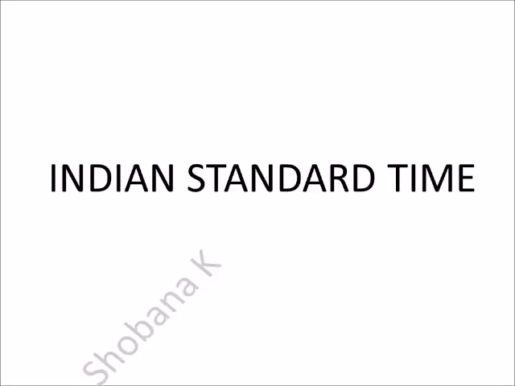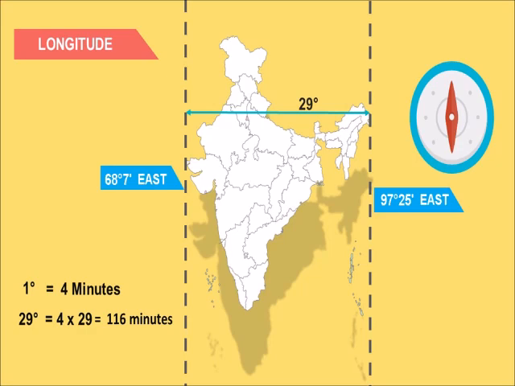Indian Standard Time. The longitudinal difference between Gujarat in the west and Arunachal Pradesh in the east is about 30 degree. A difference of 1 degree longitude will make a difference of 4 minutes in time. The difference in longitude between Gujarat, 68 degree 7 minutes east, and Arunachal Pradesh, 97 degree 25 minutes east, is 29 degree 18 minutes.